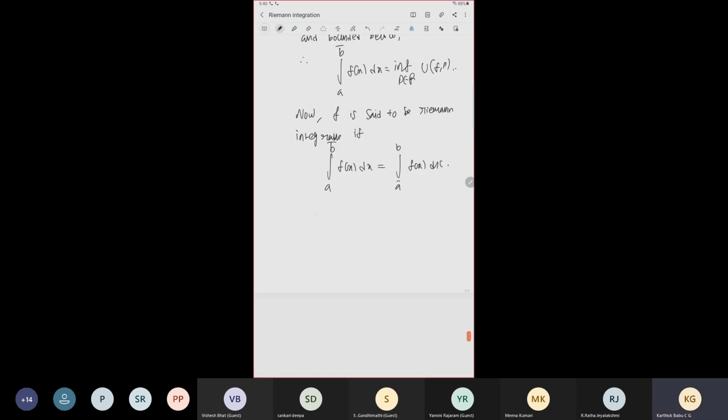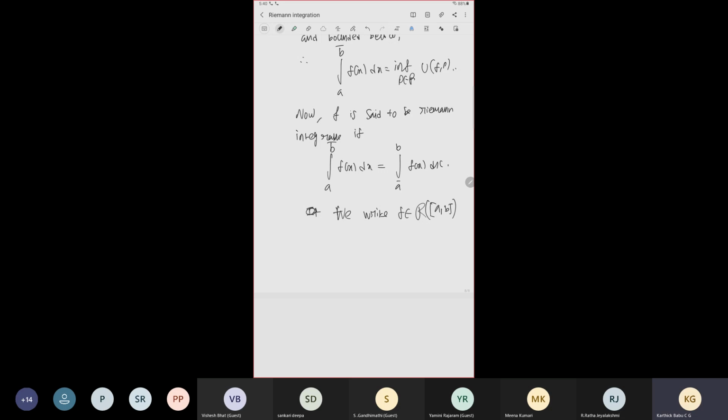So if f is Riemann integrable, then we denote it, so we write the notion: f belongs to R[a, b], the set of all Riemann integrable functions.